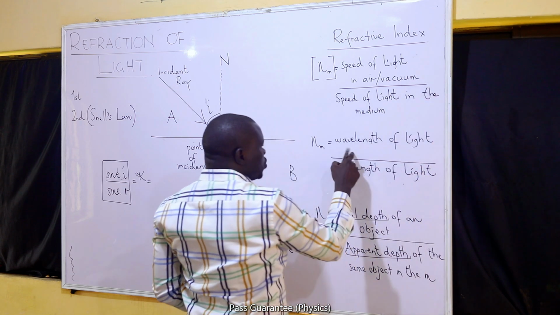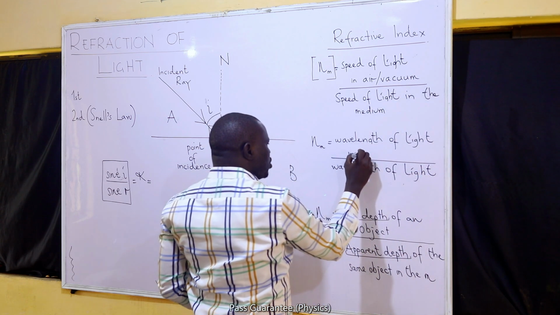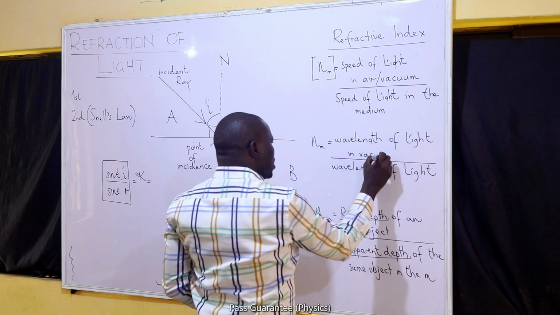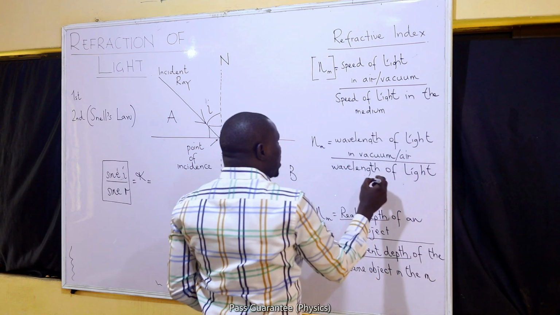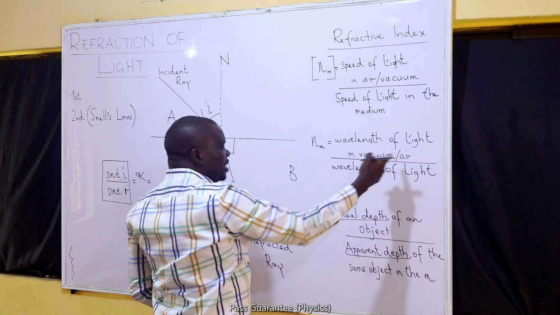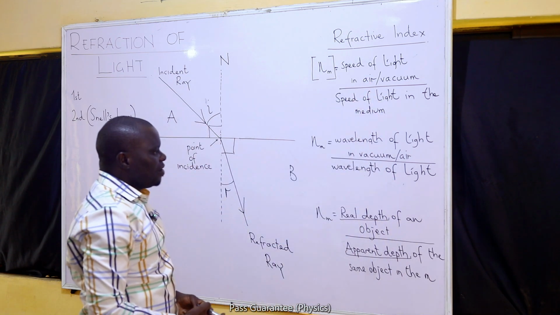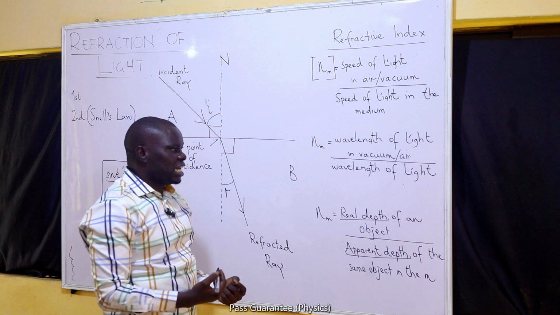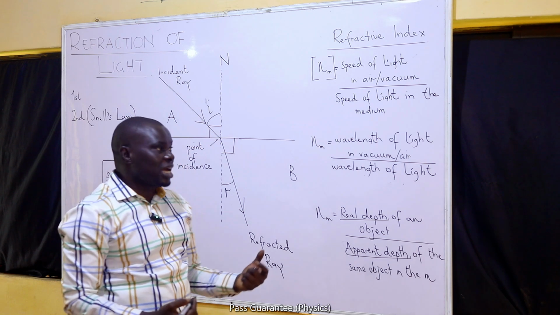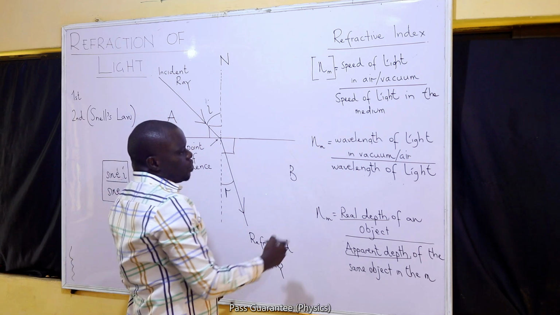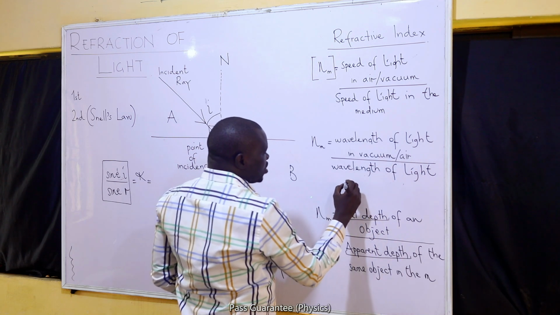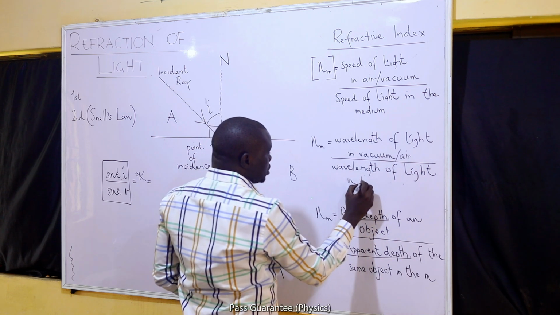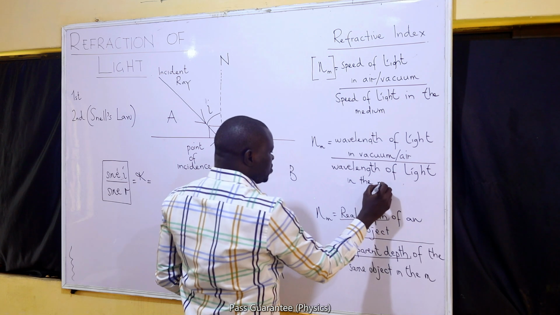I can also use the wavelength of light in vacuum or air. The values that light has for its wavelength and speed in vacuum and air are very, very close, such that we can use them interchangeably to determine all of this. So the wavelength of light in vacuum or air divided by the wavelength of light in the medium.